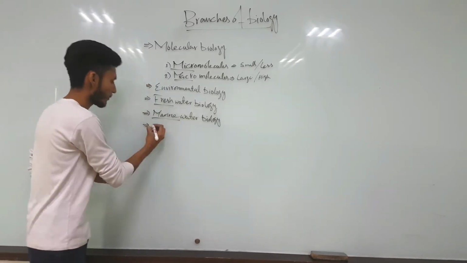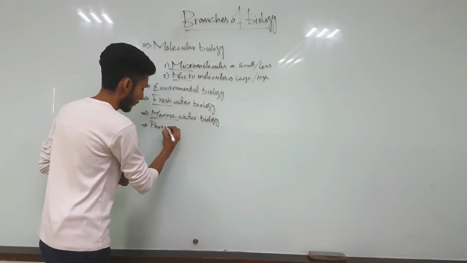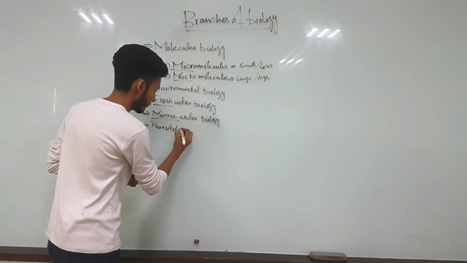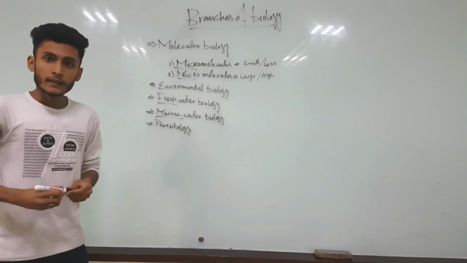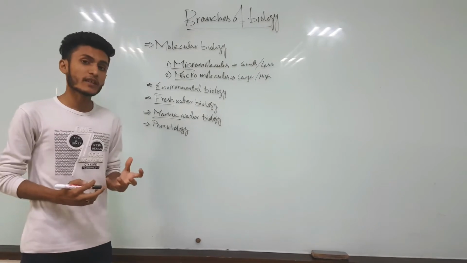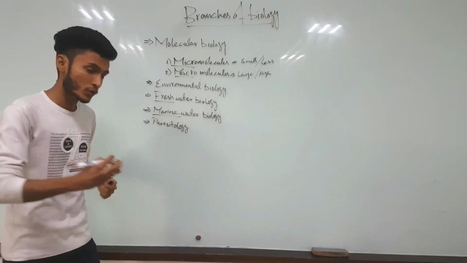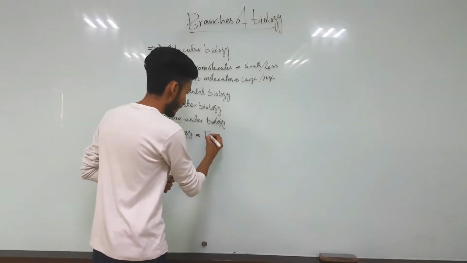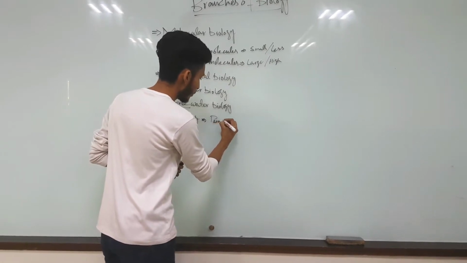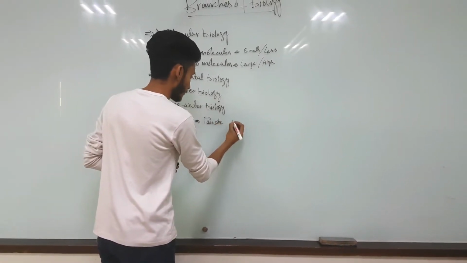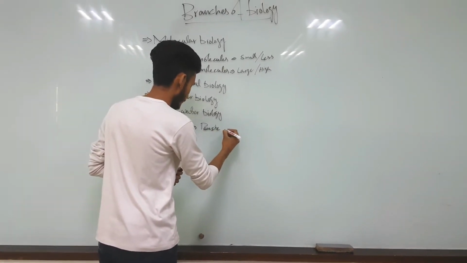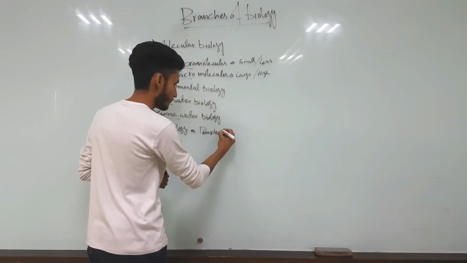Next, we are about to study parasitology. This branch of biology helps us understand the parasite and host relationship. These are two new terms that we are going to study.